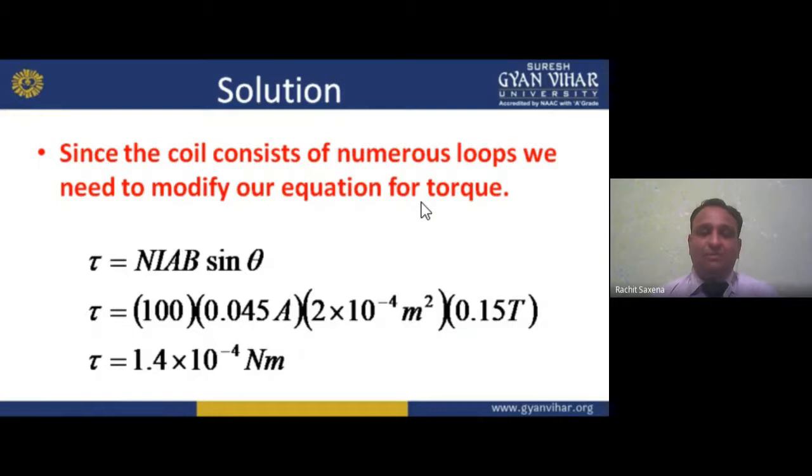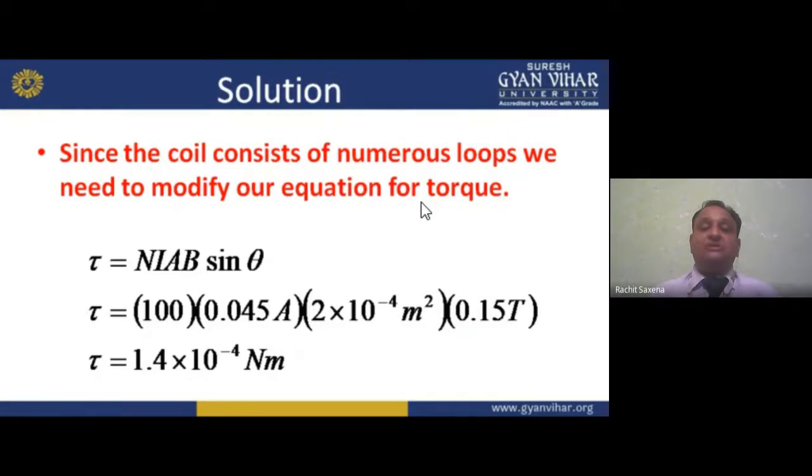Theta is what? If it is parallel, theta is 90 degrees, so sine 90 is 1. If the angle value is given to you, then you have to put that angle value, whether it is 30 degrees, 25 degrees, 45 degrees, or 65 degrees. It depends on the example or the numerical which is given to you.